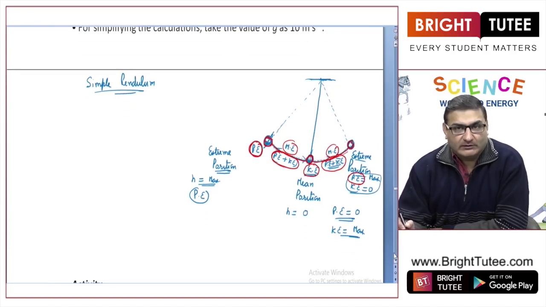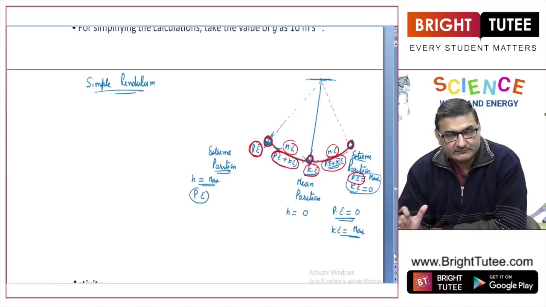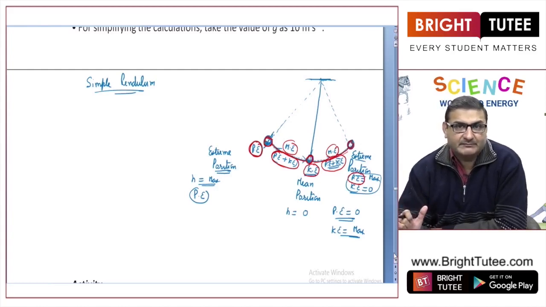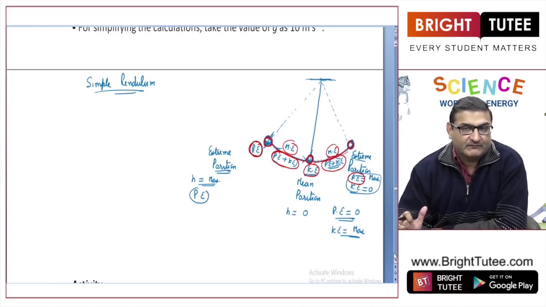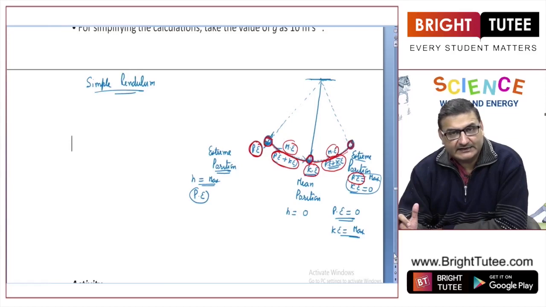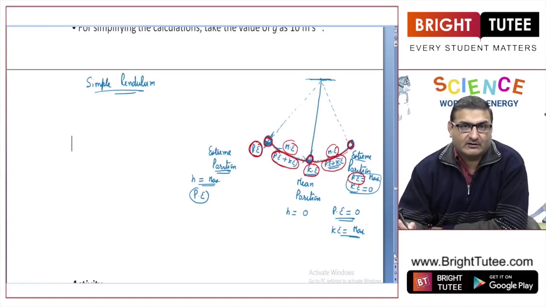I repeat, what is the law of conservation of energy? It states that energy can neither be created nor be destroyed. It can only be converted from one form into another, and during this conversion the total energy remains constant. We have seen the case of a dam. What type of energy is getting converted into it? We have taken the case of a free falling elastic ball or a particular object falling.